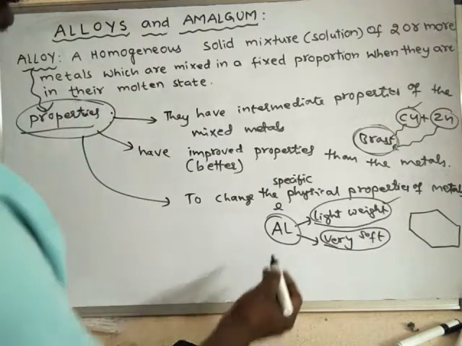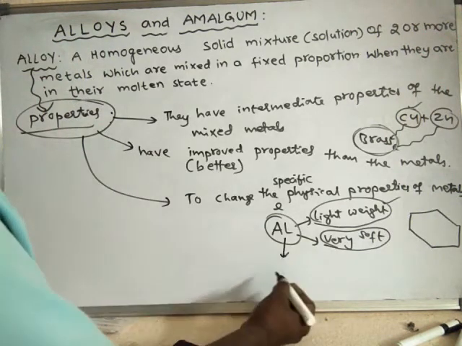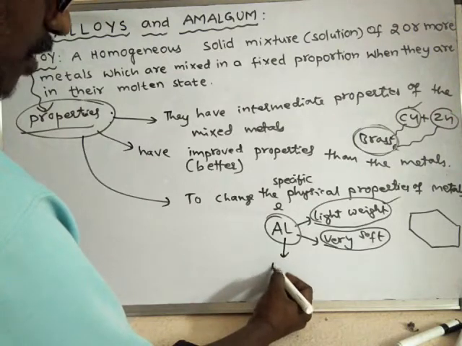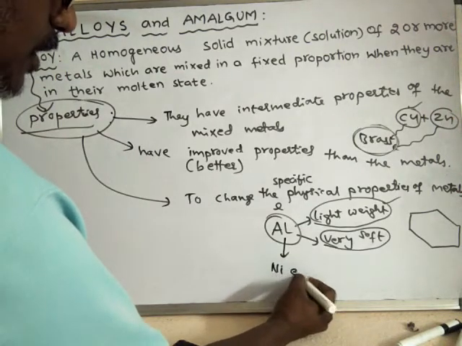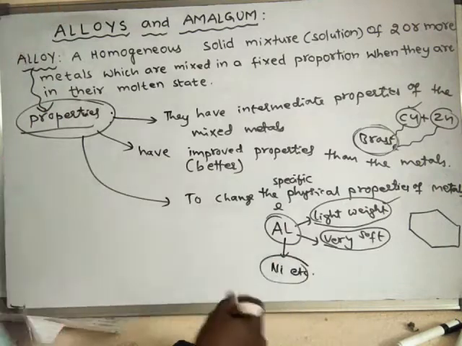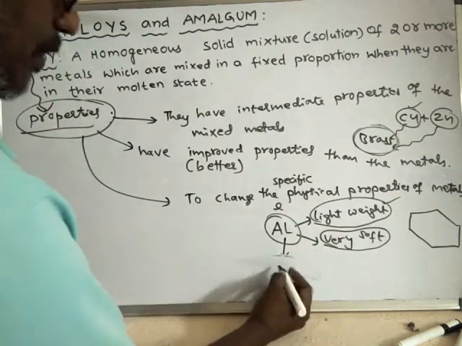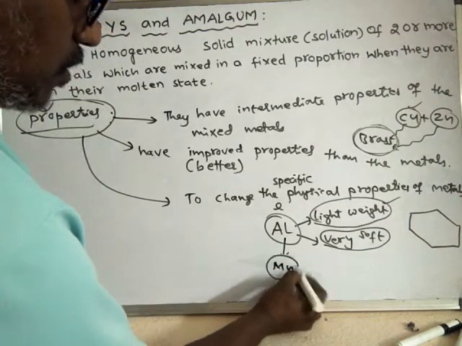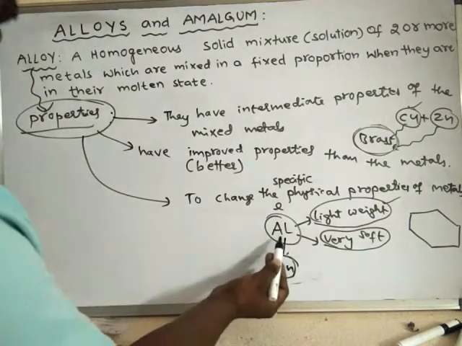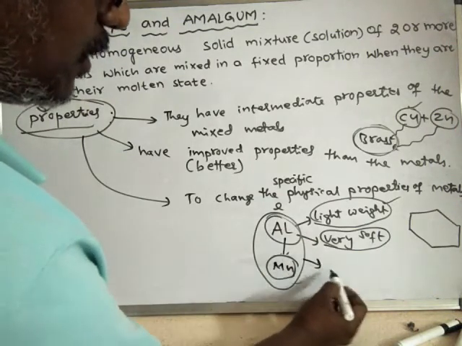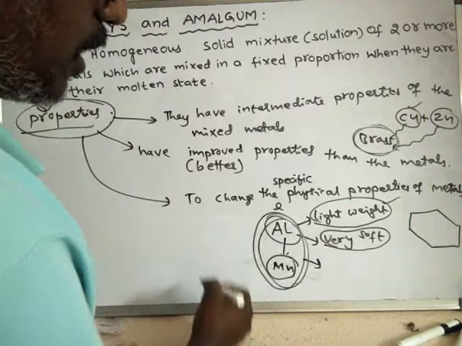So aluminium is mixed with some other metals like nickel or manganese. Now it is called an alloy.